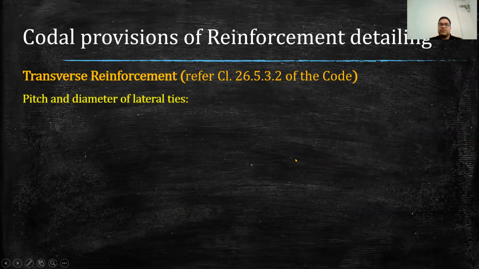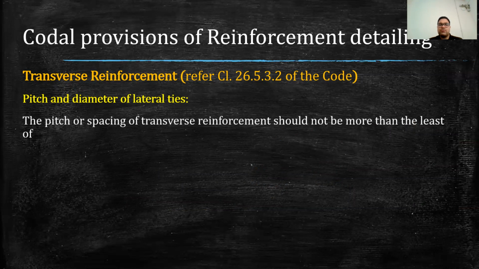Now coming to the pitch and diameter of lateral ties. What should be the pitch of lateral ties and what should be the dia of lateral ties? So all these provisions are provided in the IS code. So first, talking about the pitch. We are talking about pitch, this one. So when we provide reinforcement, this part is called pitch. So what should be the value of pitch as per IS code recommendation?